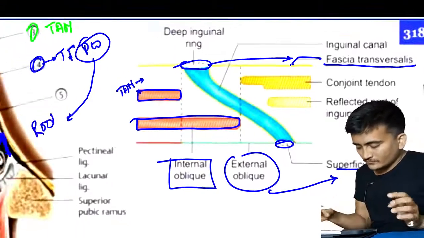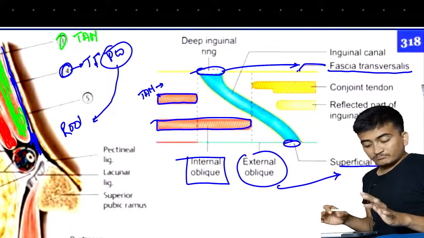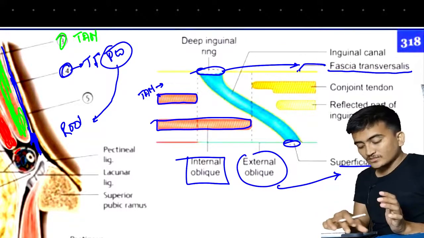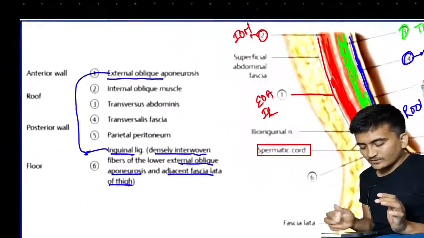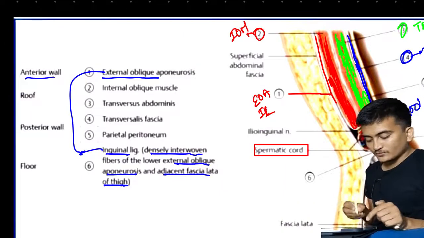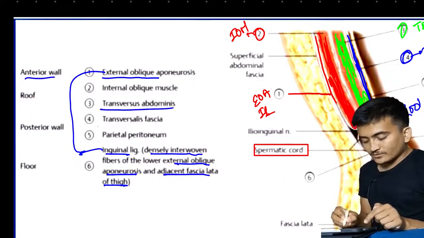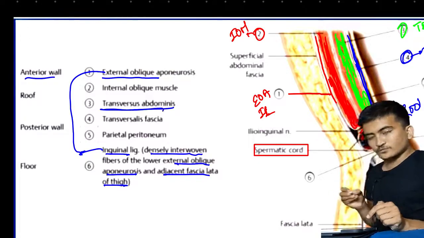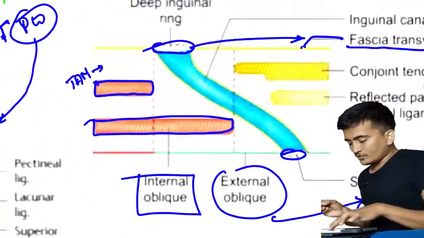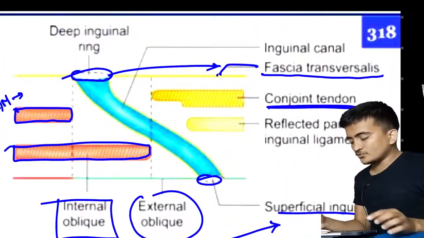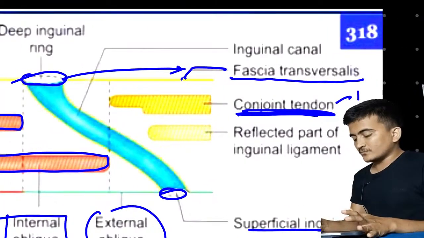It is what we are talking about, the transversus abdominis muscle. So it is not contributing to our anterior wall. It is contributing to our posterior wall and roof, right? It is contributing to the roof. So now talking about another thing, the conjoined tendon. The conjoined tendon is formed because of the transversus abdominis muscle, and the other is the internal oblique muscle.